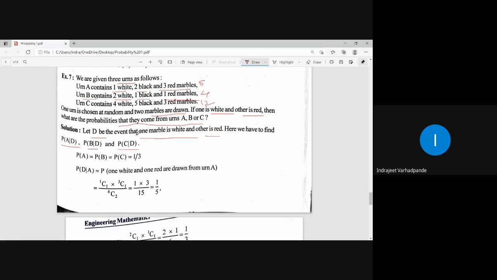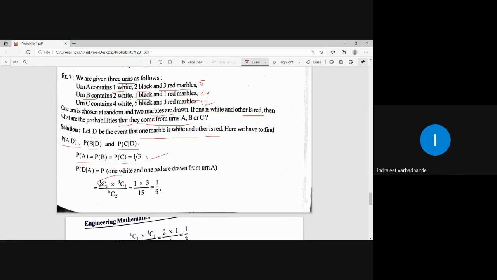So what are the individual probabilities for the three urns? See how many urns there are? Three urns. So P of A, P of B, and P of C will each be 1/3. D given A means one white and one red from urn A. The first urn contains how many white marbles? 1. And how many red marbles? 3.